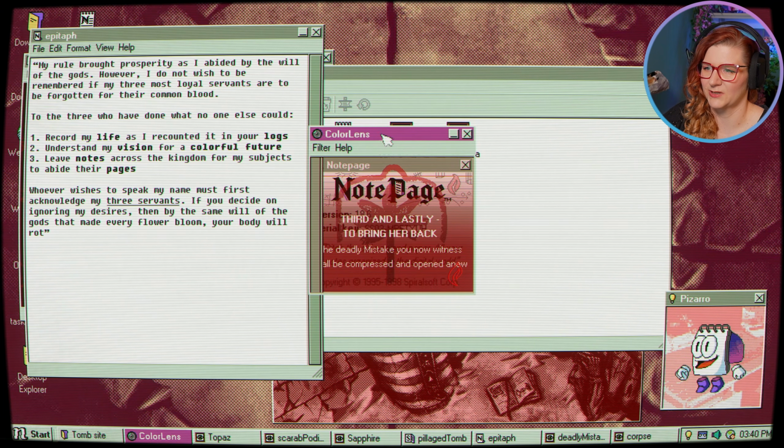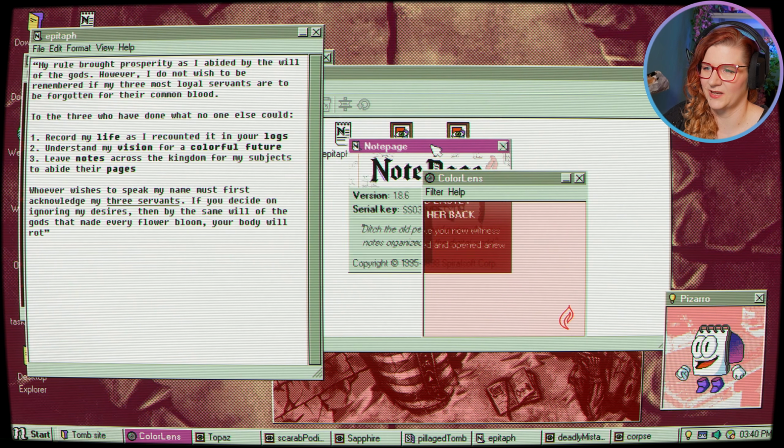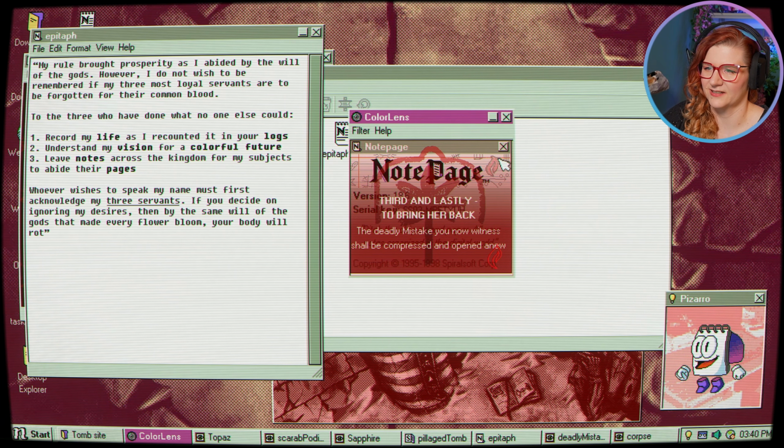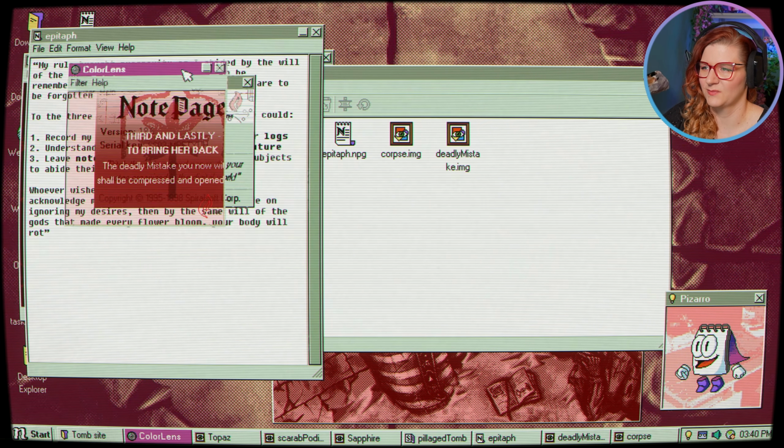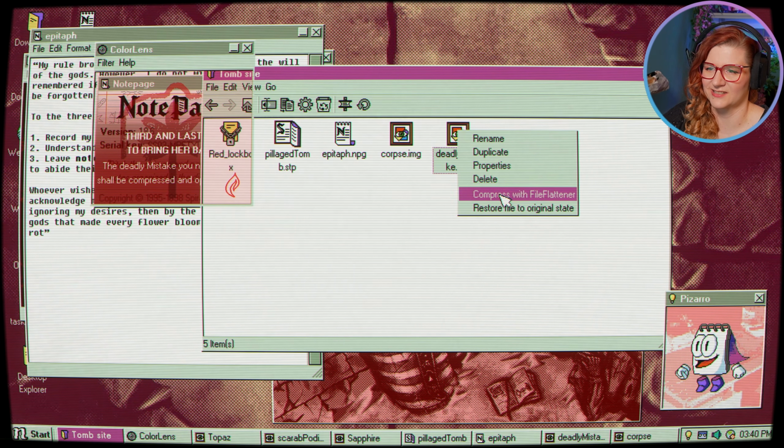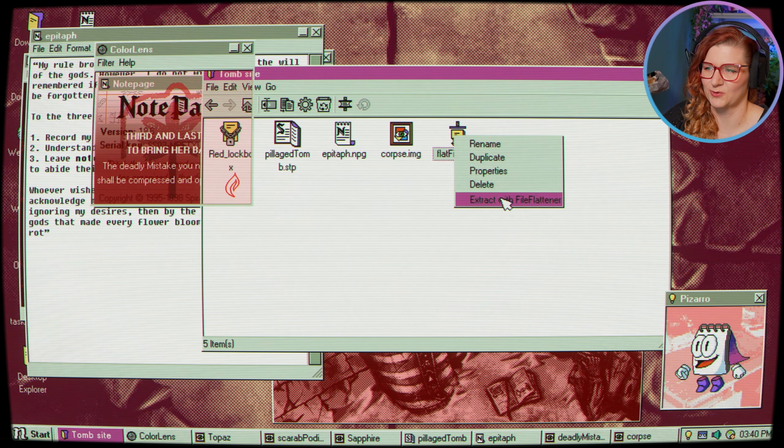But yes, when we inspect the note page with the red lens, third, and lastly, to bring her back, the deadly mistake you now witness shall be compressed and open anew. Okay, so, deadly mistake shall be compressed and open anew.